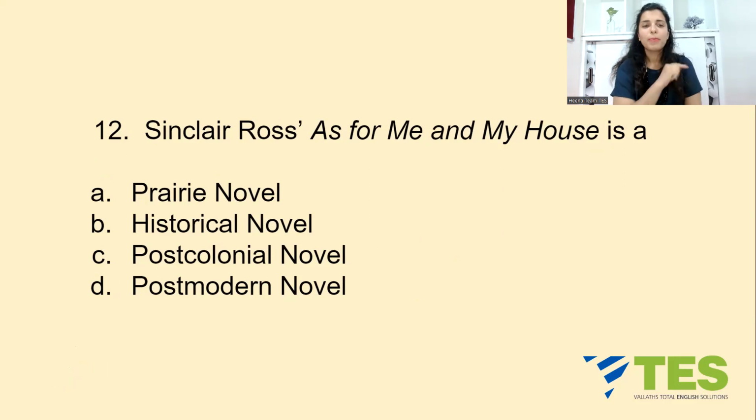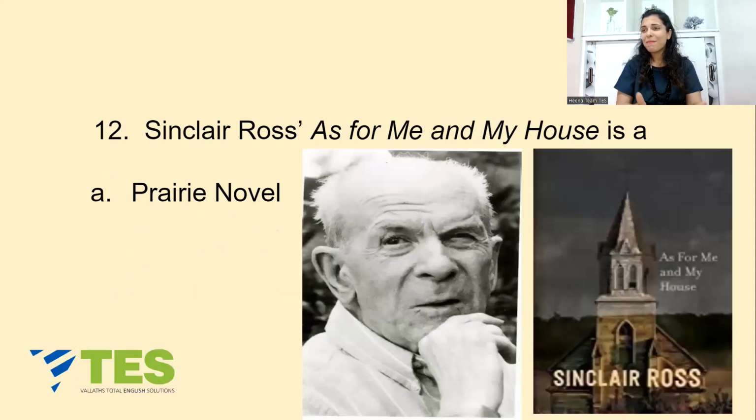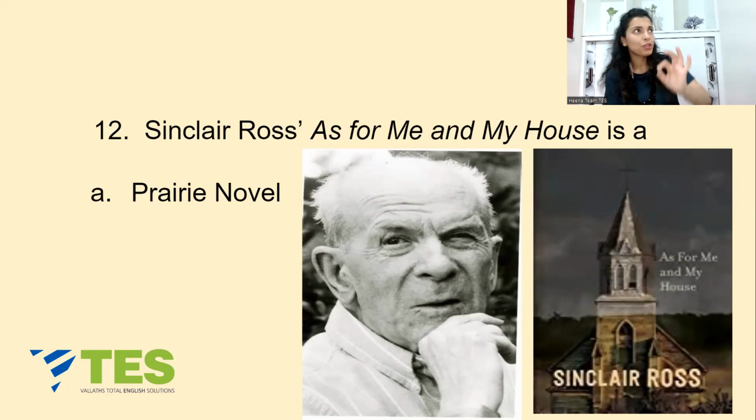Your options are A, prairie novel, B, historical novel, C, post-colonial novel, or D, post-modern novel. As for Me and My House, it is option A, a prairie novel. What are prairie novels? They are set on the Canadian prairies, the region in Western Canada where the population is less and the forest is more.